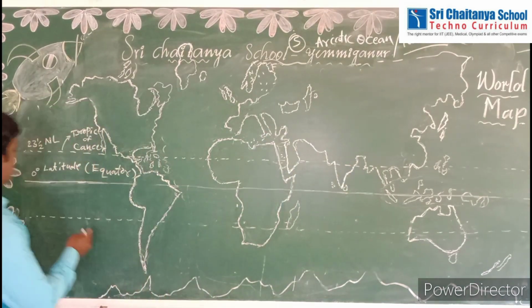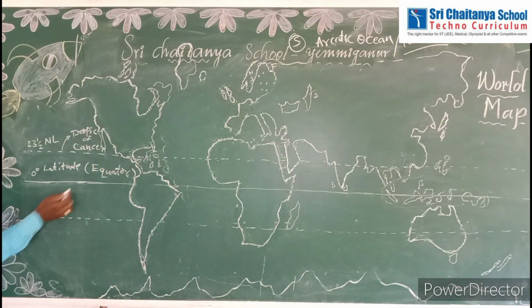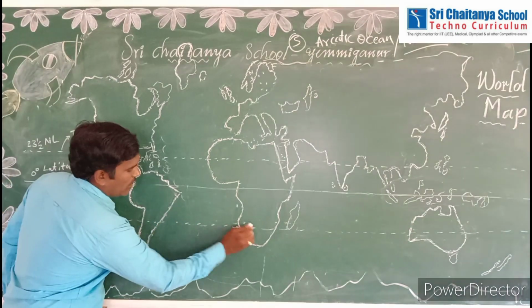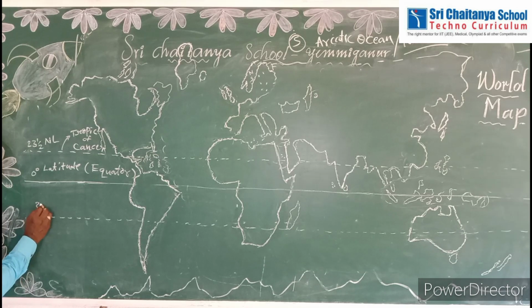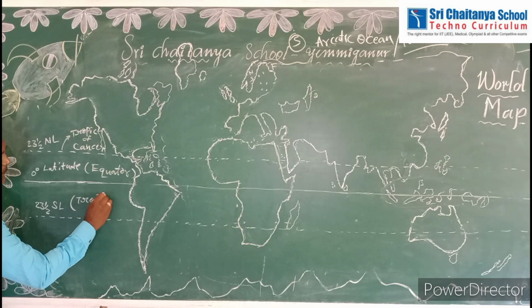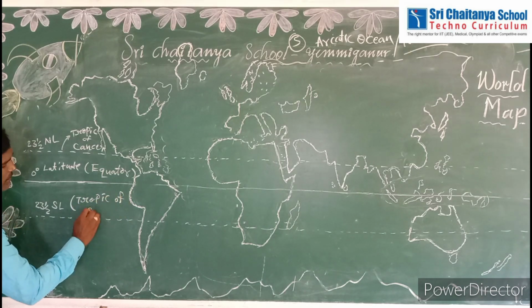Next, below the equator, one more dark line we are seeing here. This line is the 23 and half south latitude, called the Tropic of Capricorn.